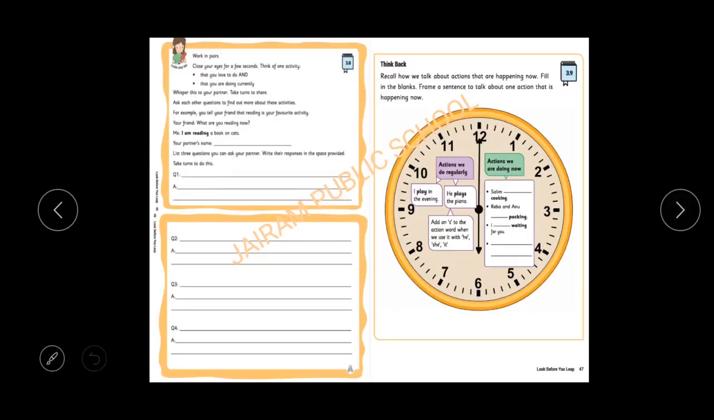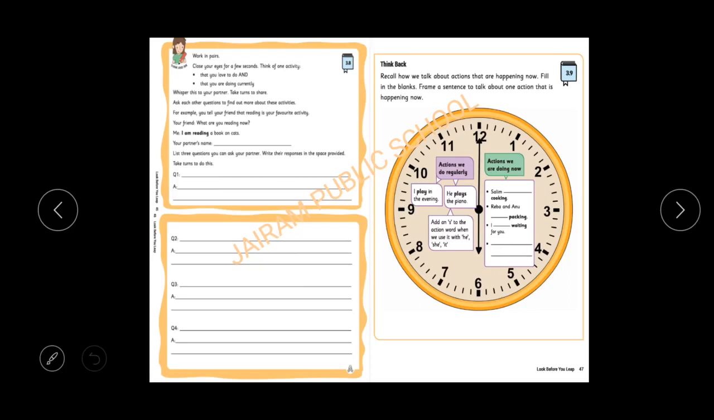Next, we are going to do the think and ink activity. In this activity, you have to work in pair. You can work with your parents or your siblings. Close your eyes for a few seconds. This activity is very interesting, children. If you do this, you will surely enjoy. Close your eyes for a few seconds. Think of one activity which you love to do, which is your favorite activity. Or you can think about the action you are doing currently. Which action are you doing? That also you can think.